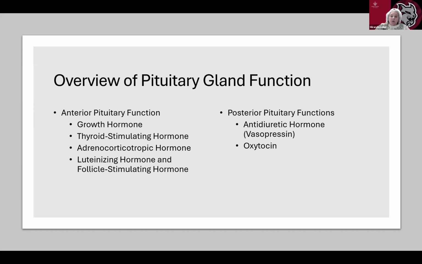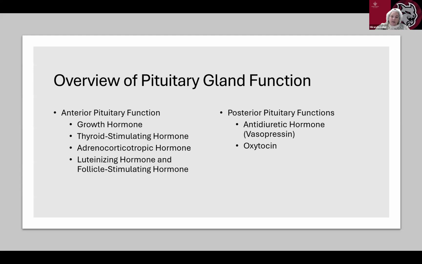The luteinizing hormone and follicle stimulating hormone, LH and FSH, regulate reproductive processes, including ovulation in females and sperm production in males. Prolactin, it should also be listed here, and that promotes lactation in breastfeeding women.